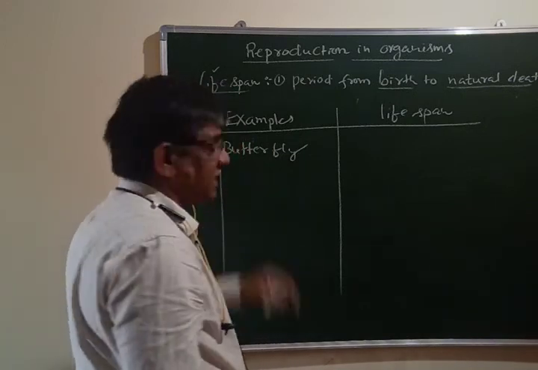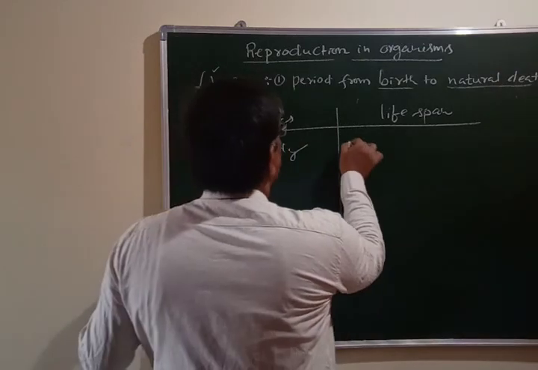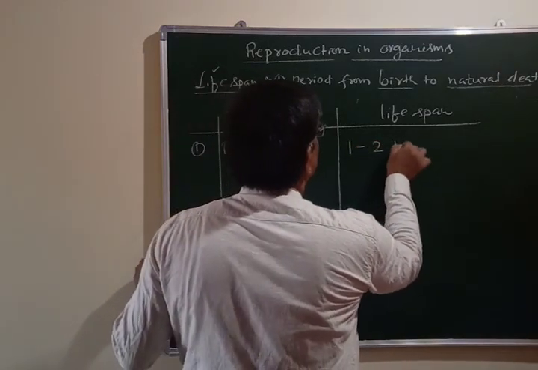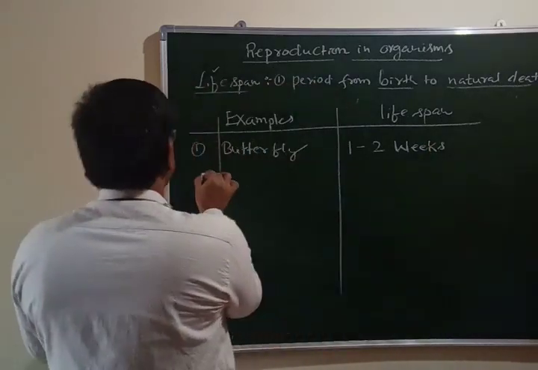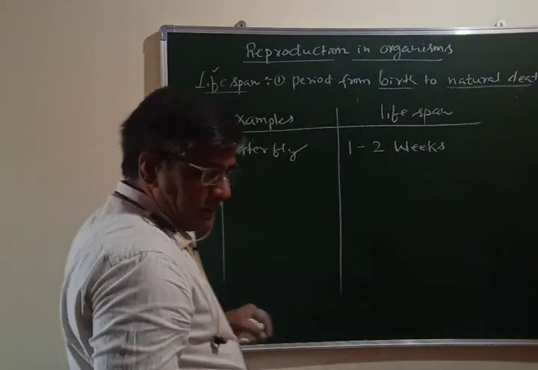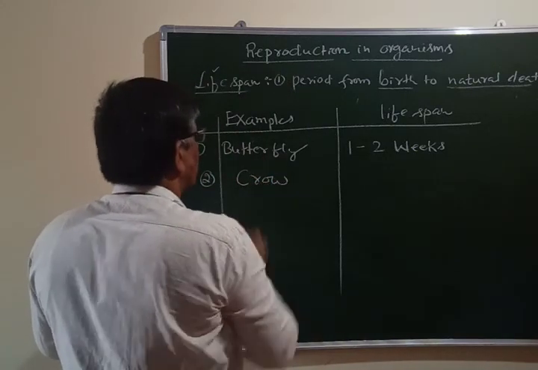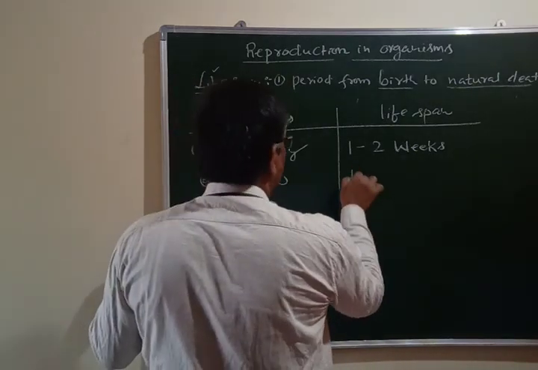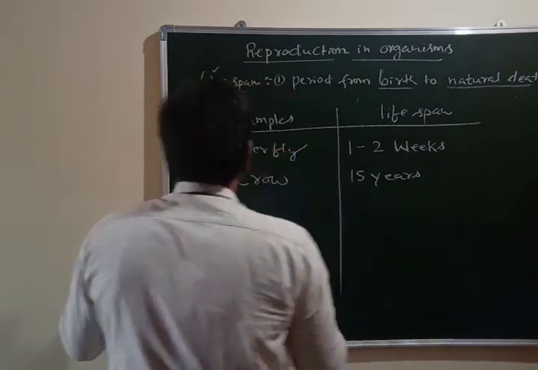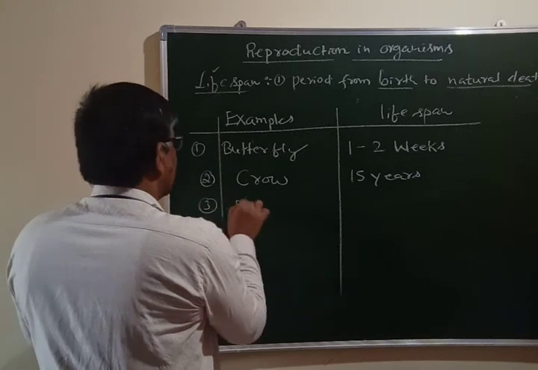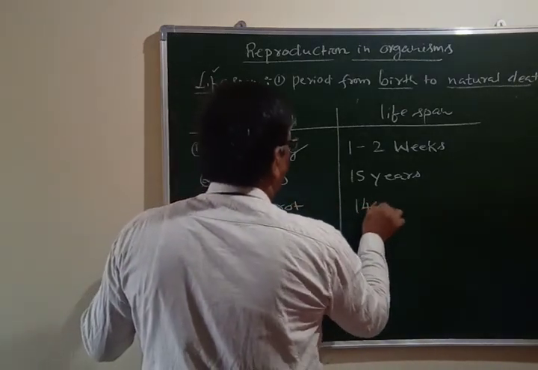This insect will complete its life cycle within 1 to 2 weeks. Second one, crow, will complete its lifespan within 15 years, as I told you already. And next one is parrot, 140 years.